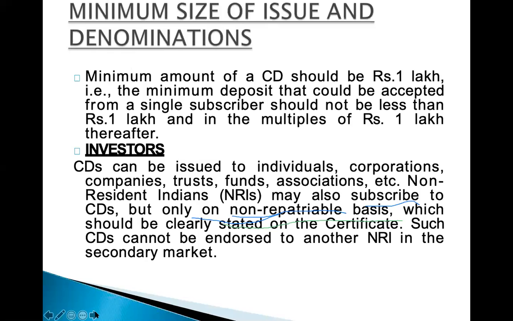This CD cannot be endorsed to another NRI in the secondary market. These are primary market instruments; if I buy a CD, I cannot sell it to somebody else, I will only have to redeem it.